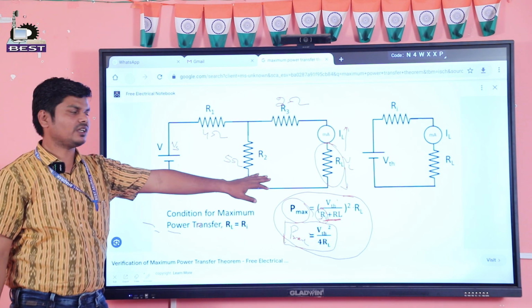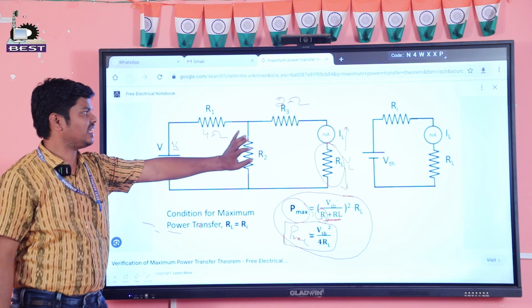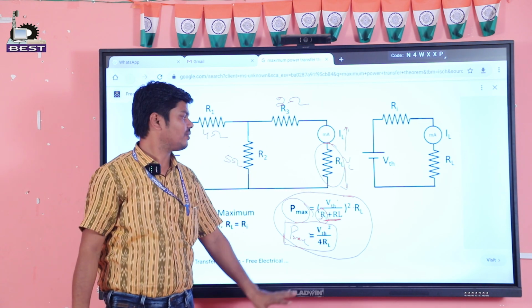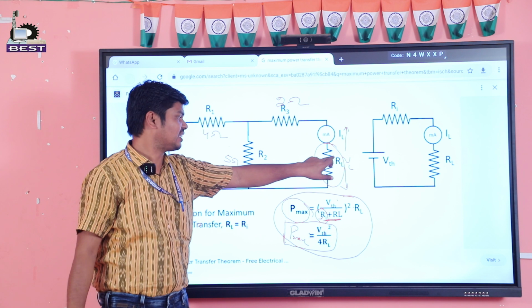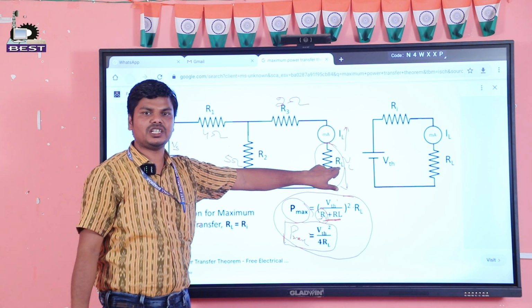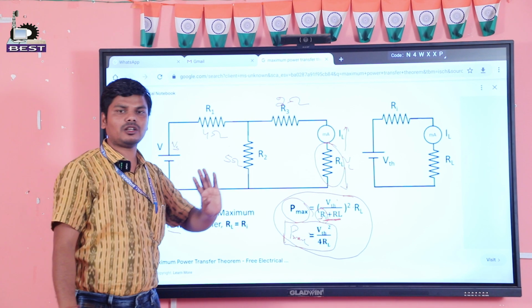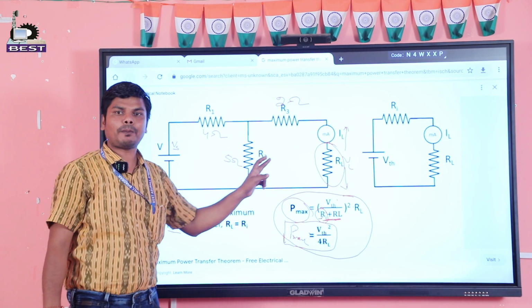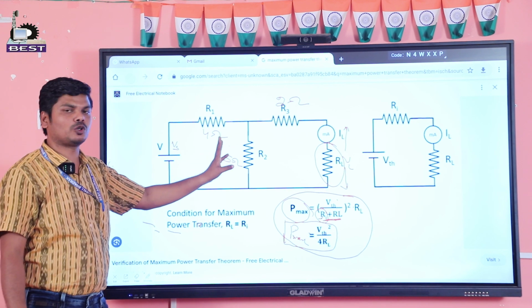A question arises: how do we get the load resistance value? The load resistance value is not given, so how to calculate it? To calculate the load resistance, we should first calculate the source resistance.